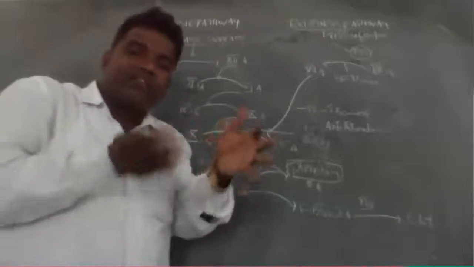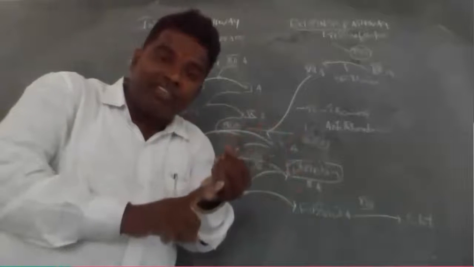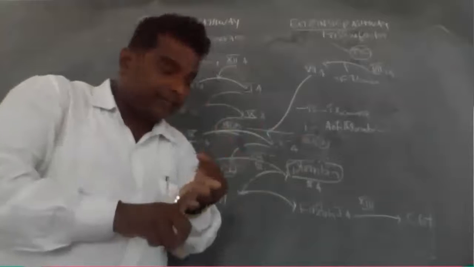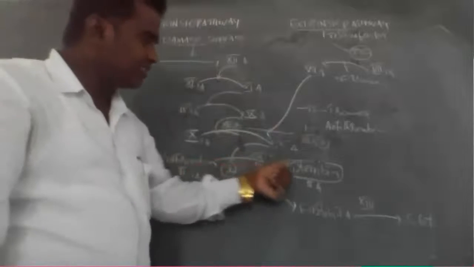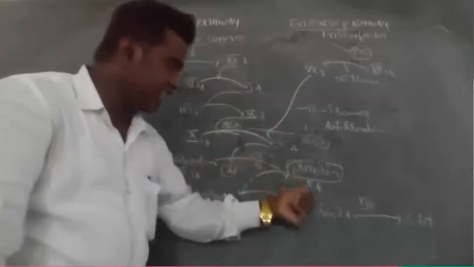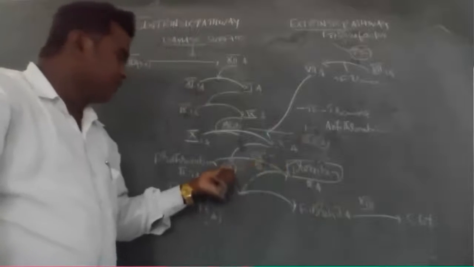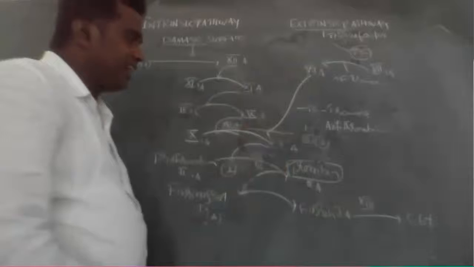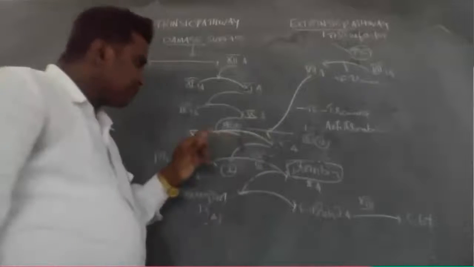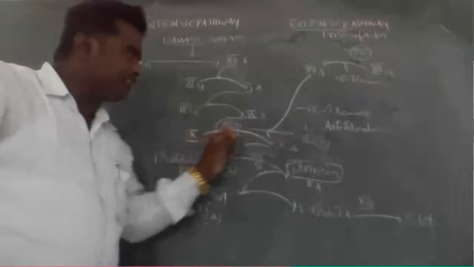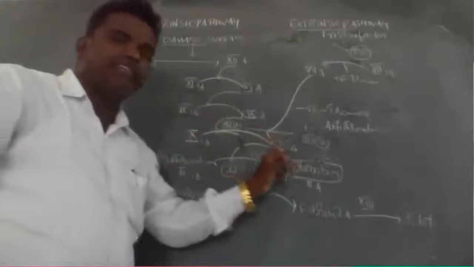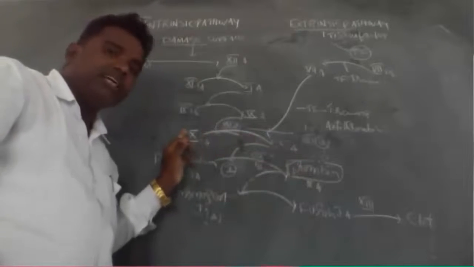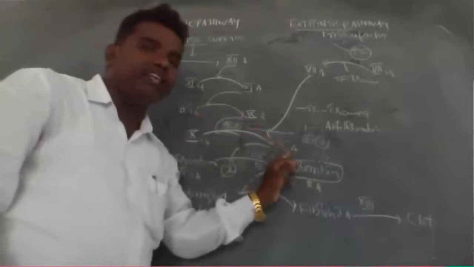The 8th factor is activated in the influence of 5th, 3rd, 2nd. Which factors are here? The 10th inactive factor should be activated in the influence of 7.